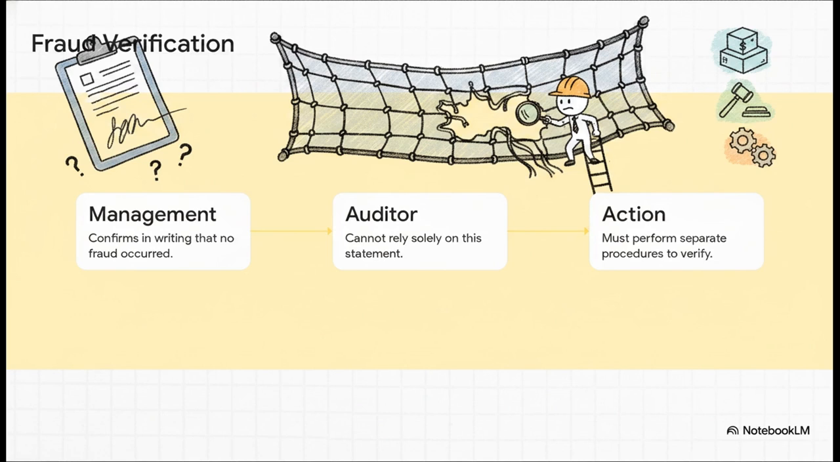Step 1, management hands you a signed letter boldly stating, no fraud has occurred during the year. Step 2, as auditors, we absolutely cannot rely solely on this statement. We can't just check a box and say, well, they promised. Step 3, we must perform separate, independent audit procedures to verify that assertion ourselves. Think of the MRL like a safety net.